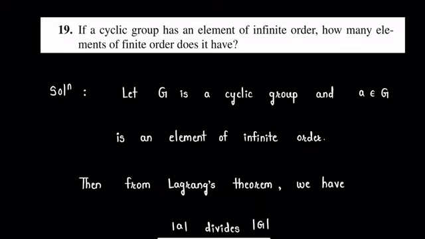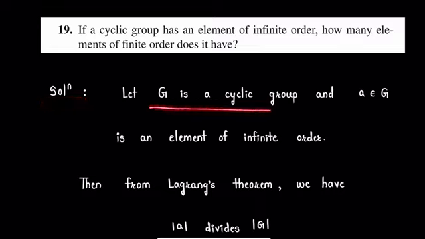In this video, we are going to solve this exercise question from the book Contemporary Abstract Algebra by Gallian. The question is: if a cyclic group has an element of infinite order, how many elements of finite order does it have? So we are given a cyclic group in which there exists an element of infinite order. Then we need to determine the number of elements having finite order in the given group. So we will start our solution.